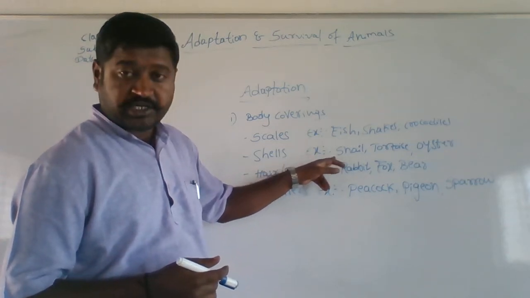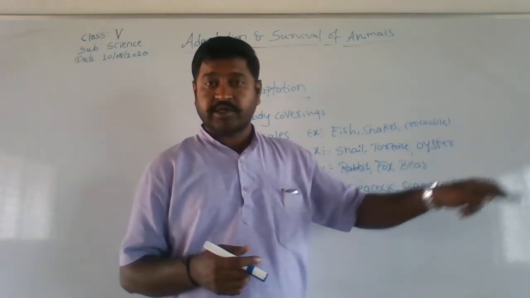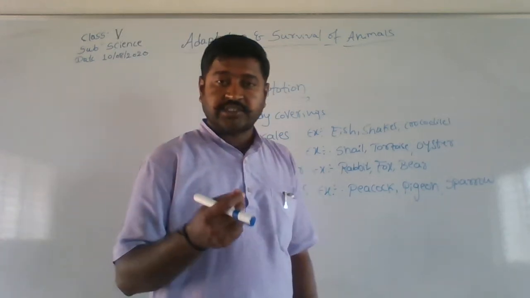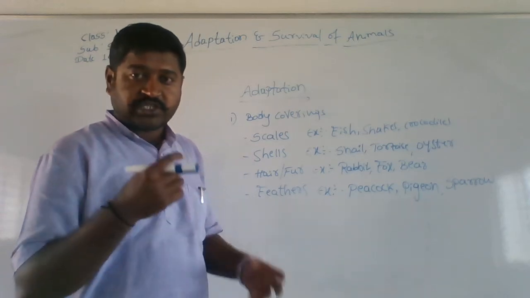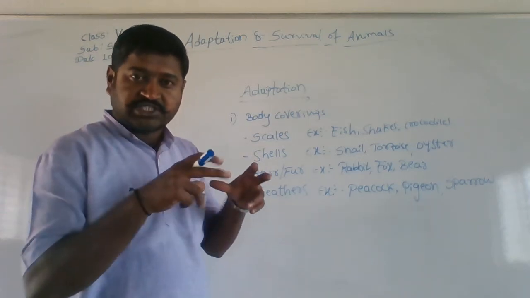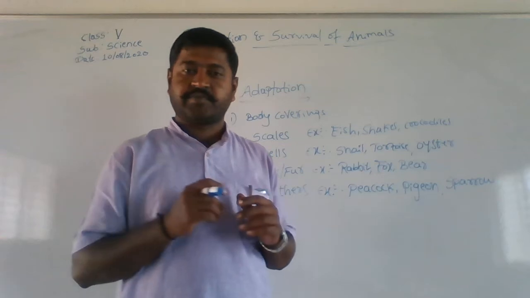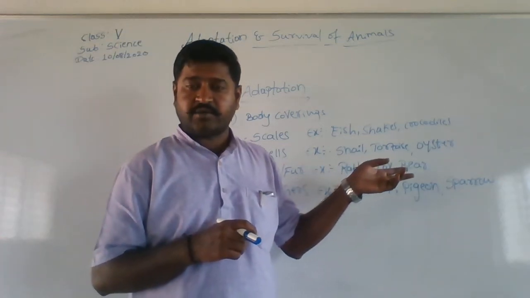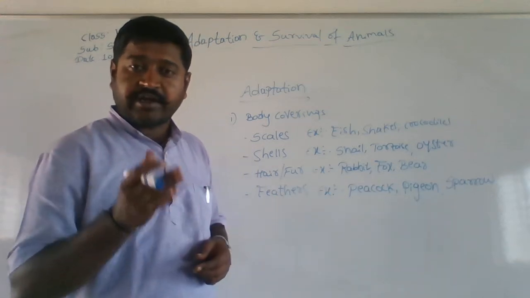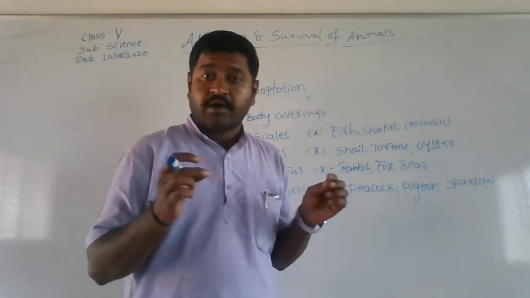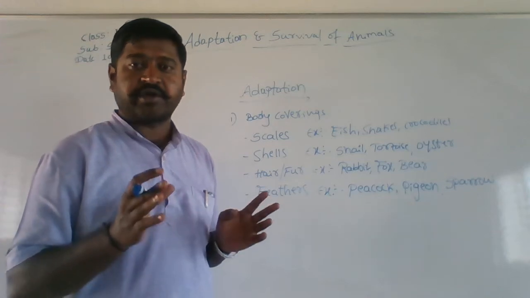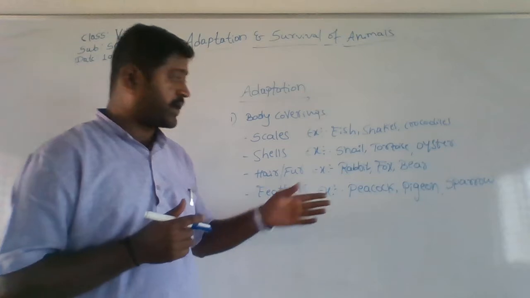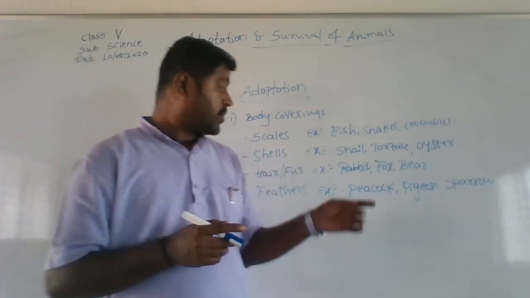In the second category, shells, snails, tortoise and oyster, whenever they feel that they are in danger, they withdraw their head and tail into that shell and get protected. Here, the fur of rabbit, fox and bear protects them from heat, cold, and rain. Then last we have feathers. It is about peacock, pigeon, and sparrow.